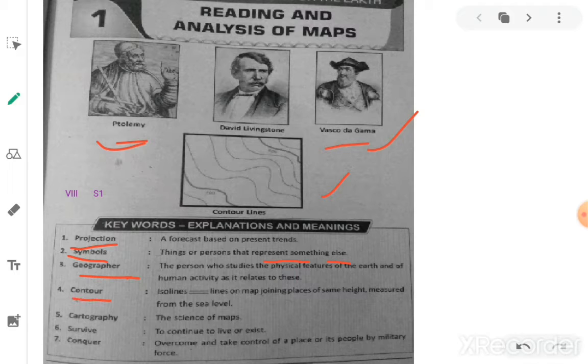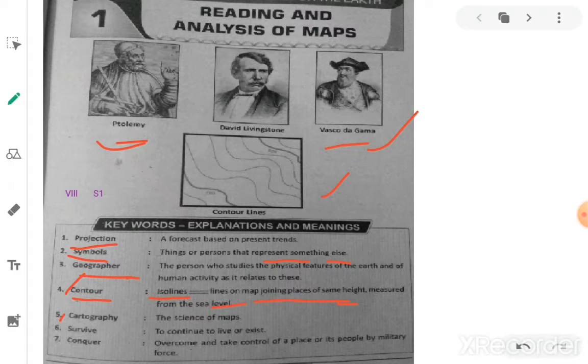Next, contour. Contour lines. About contour lines we studied in 7th class and 6th class. These contour lines are also called isolines. Lines on a map joining places of the same height measured from the sea level. Sea level means from the ground level. Suppose you want to measure the height of mountains which have the same height and the places which are located at the same height, so to measure those places we will use these contour lines.